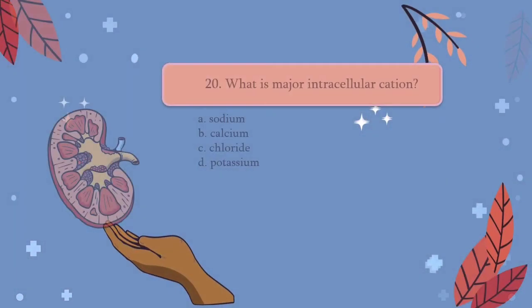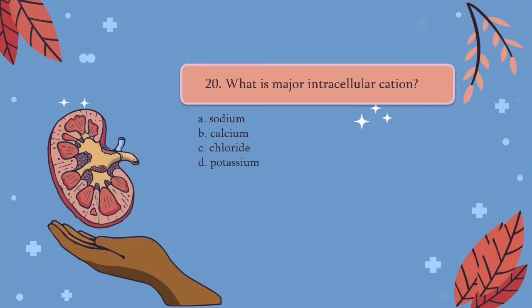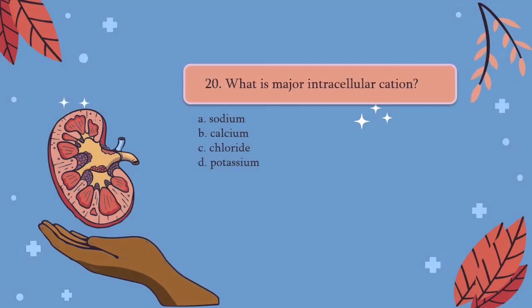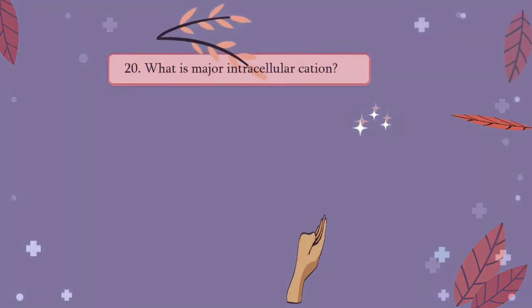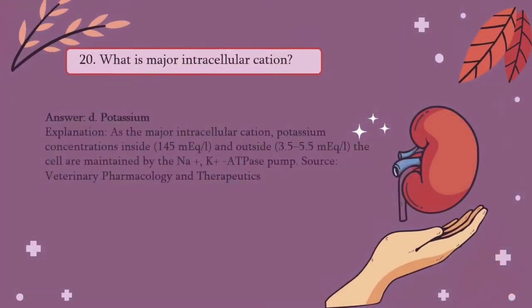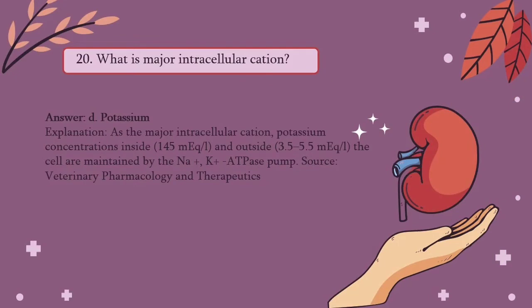For question number 20, what is the major intracellular cation? A. Sodium, B. Calcium, C. Chloride, and D. Potassium. For that question, the answer is potassium. As the major intracellular cation, potassium concentrations inside and outside the cell are maintained by the sodium-potassium ATPase pump.